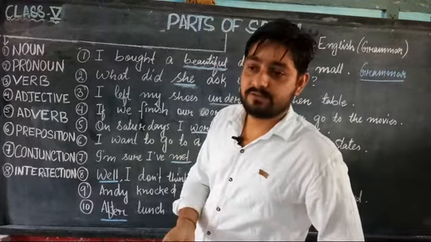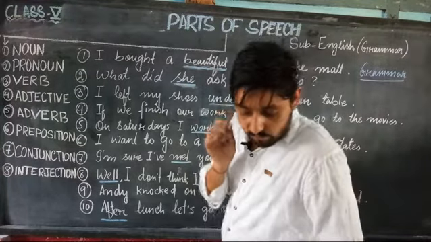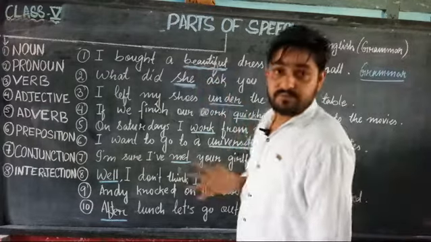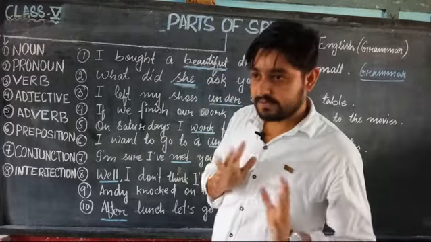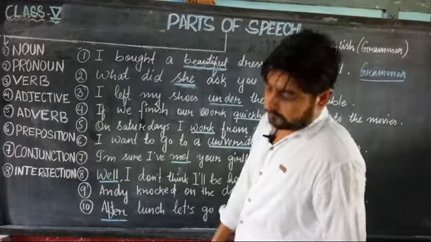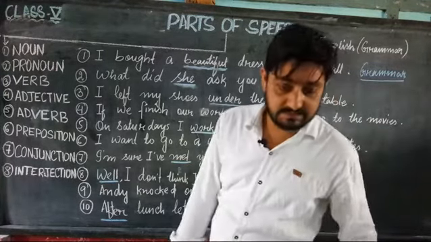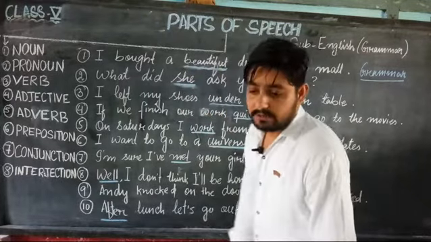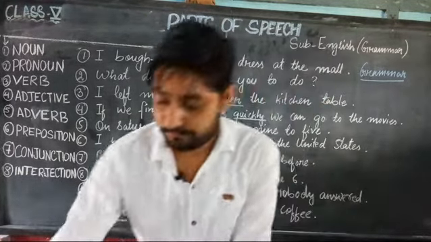What type of words are we using in a sentence? Parts of speech tells us. And there are 8 parts of speech in English grammar. One by one, we will discuss them today.